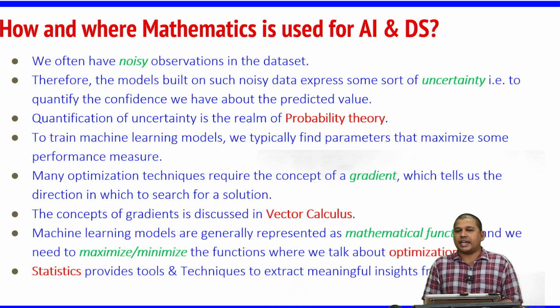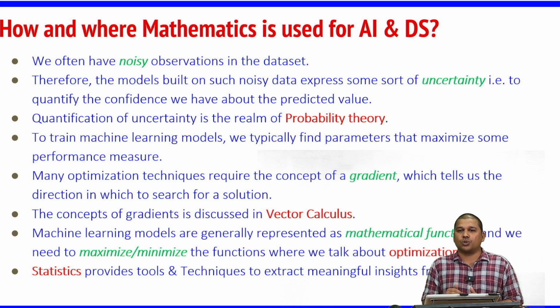Again, statistics. If you have seen, till now I have been talking about data. So a lot of study is required to understand the data, how the data is distributed, what the frequency of each class of the data is.